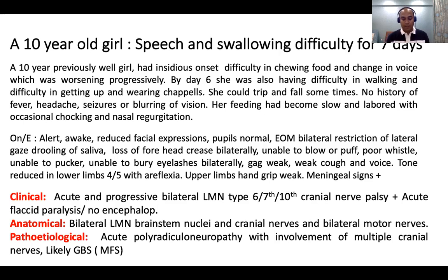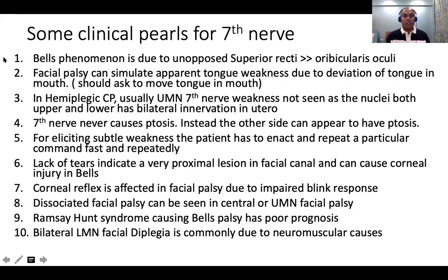Okay, so I gave you one example of a brain lesion. It could be an LMN brainstem lesion causing facial nerve weakness, and the other was a generalized polyneuropathy causing facial nerve weakness. Okay, so finally some pearls which I picked up while I was reading. So, Bell's phenomenon: why does it occur? Because of the unopposed action of the superior recti more than the orbicularis oculi.